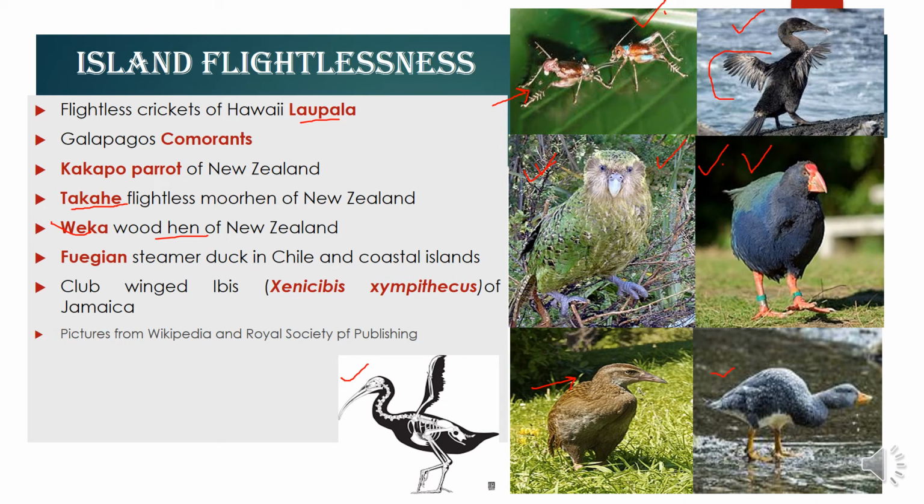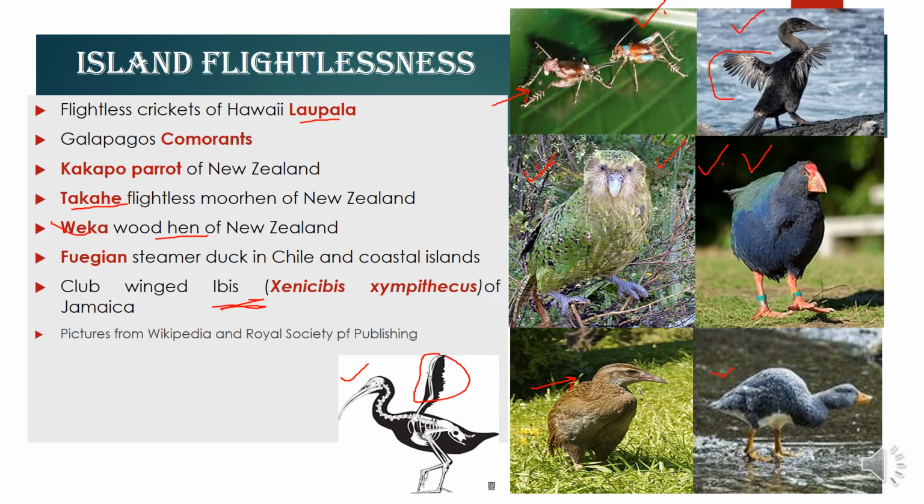So this is another example. This picture is an example of an ibis, the club-winged ibis, where the flight wings were actually lost and converted to a weapon-like structure, where the bones in the wings have developed thick knob-like structures and spines, and are also much thicker, so they can be used as a club or an attack organ by these birds, the ibis birds.